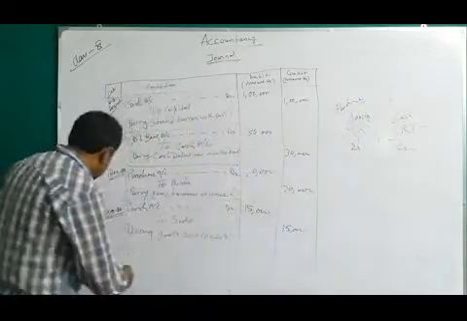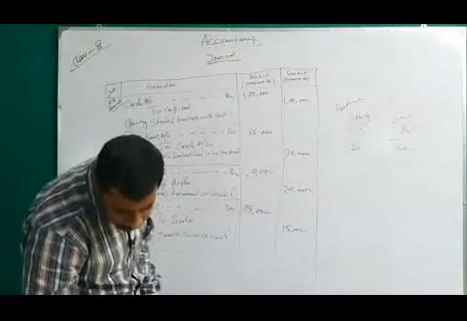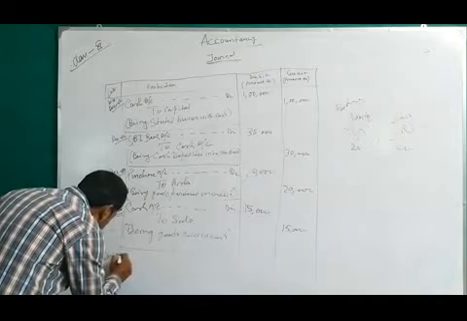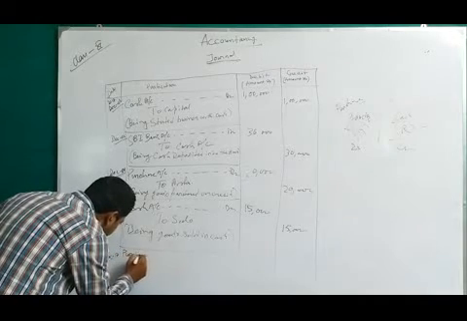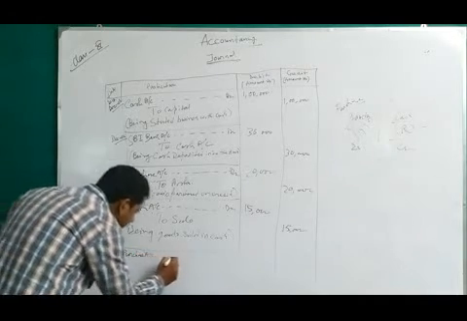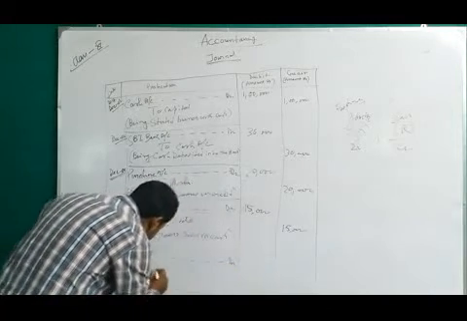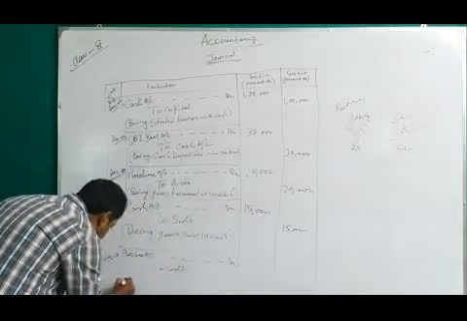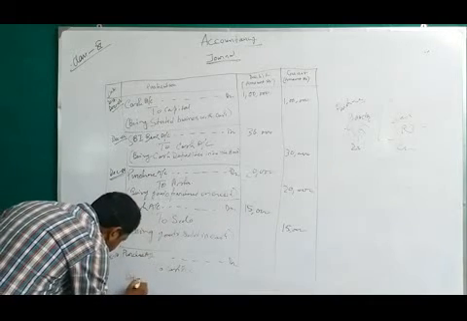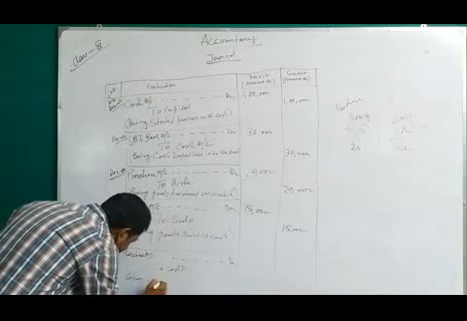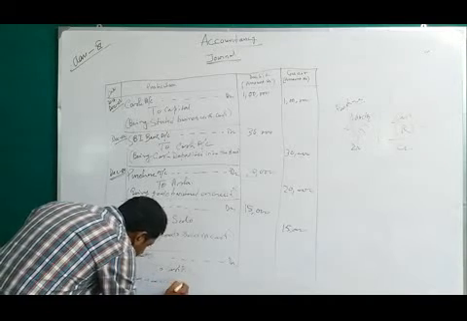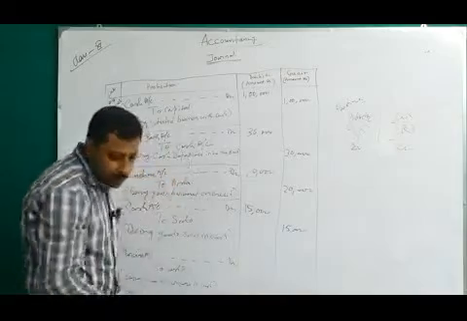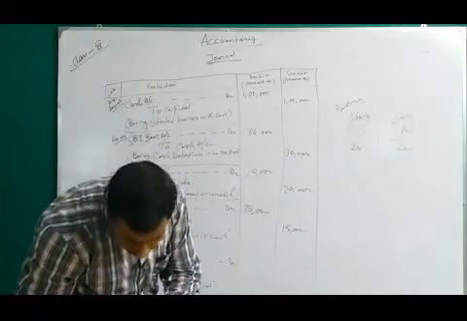What is the date? December 10. Purchase account debit to cash. So this is actually a cash purchase, cash account, and here the narration will be: being goods purchased in cash. What is the amount? 40,000.